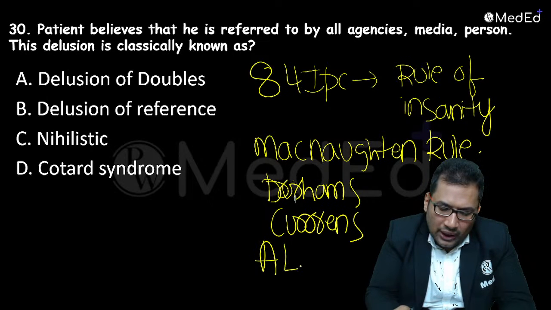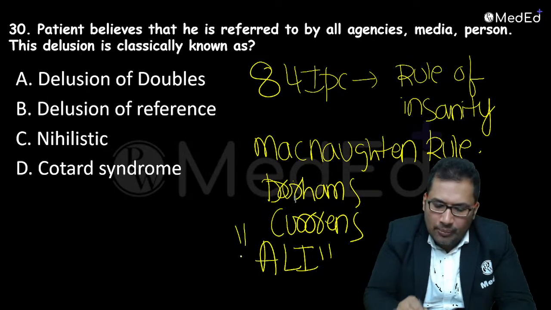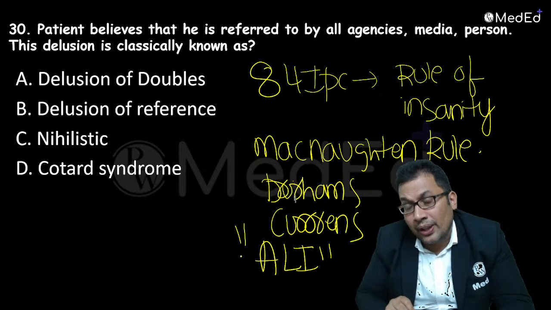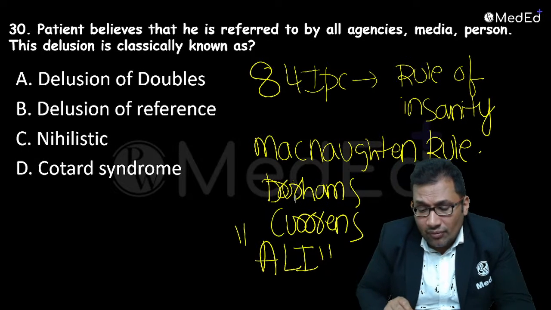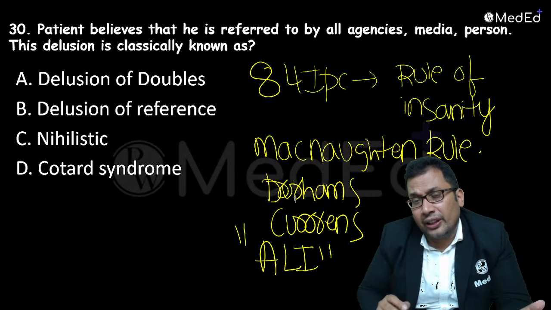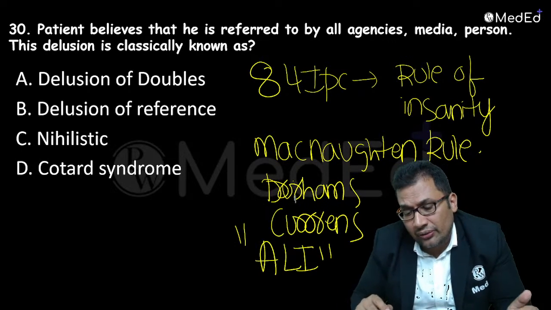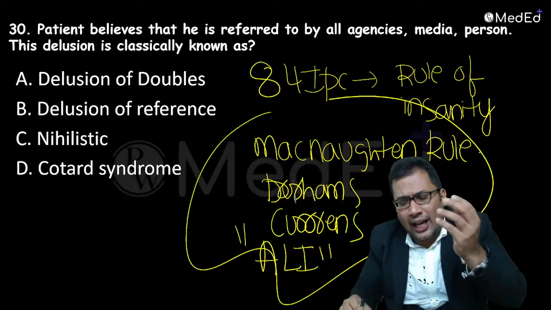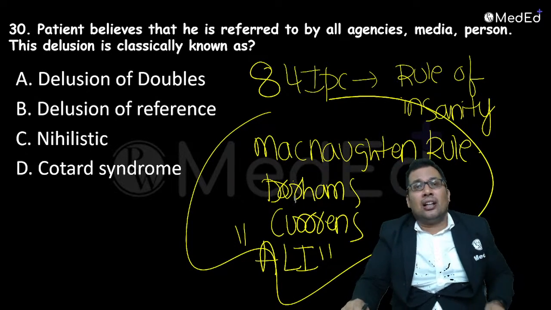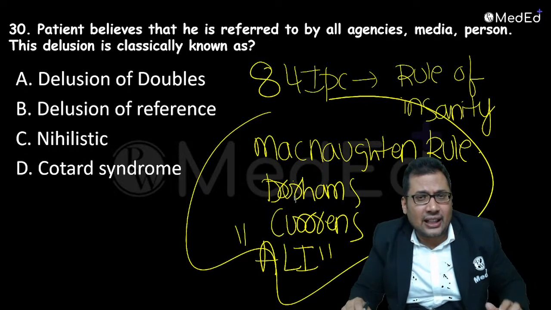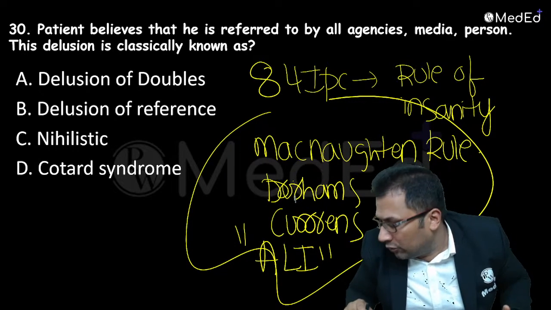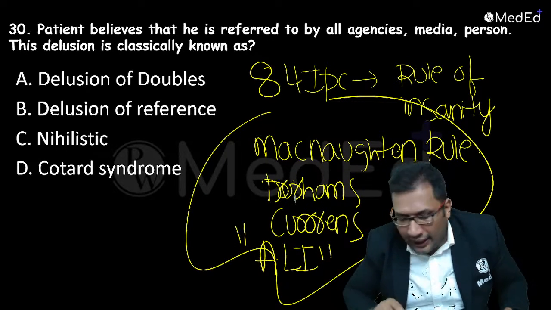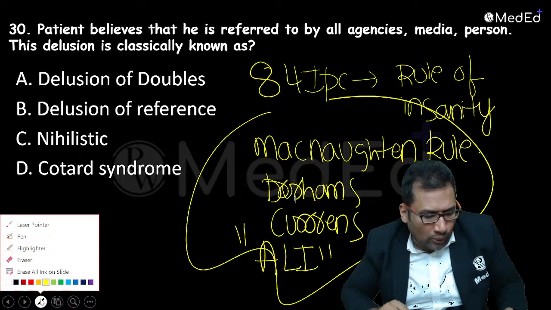American Law Institute test, ALI. Irresistible impulse test, impulse behavior. There are many actually. McNaughton's rule, Durham's, Currie's, American Law Institute test. All these are rules of insanity. In India, we follow the 84 Act. Okay. Anyone in my class, who was McNaughton?